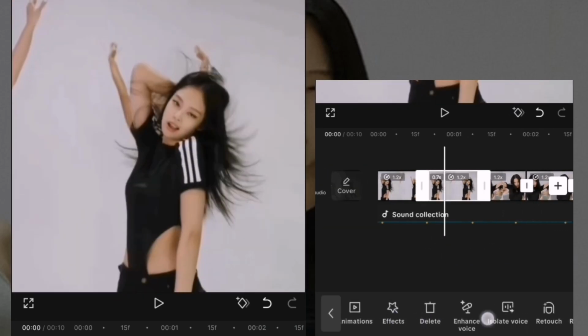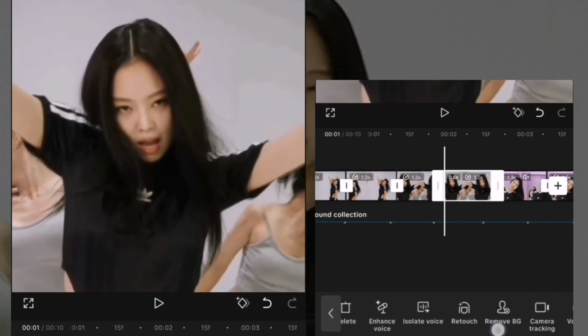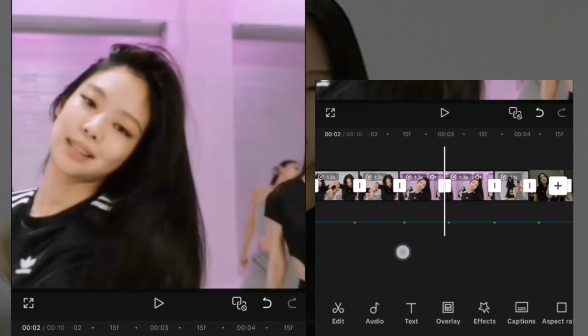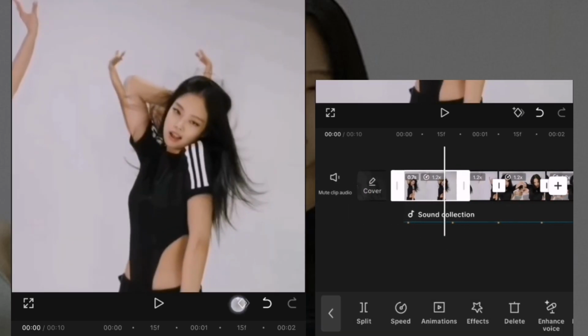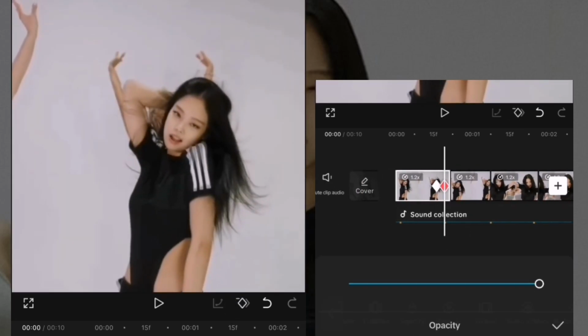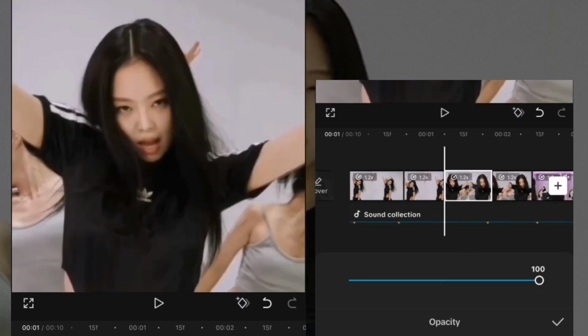Now reverse all the clips we duplicated. Now add 2 keyframes in the end of every clip. While being on the second keyframe, go to opacity and make it around 50. Do this to all the clips.